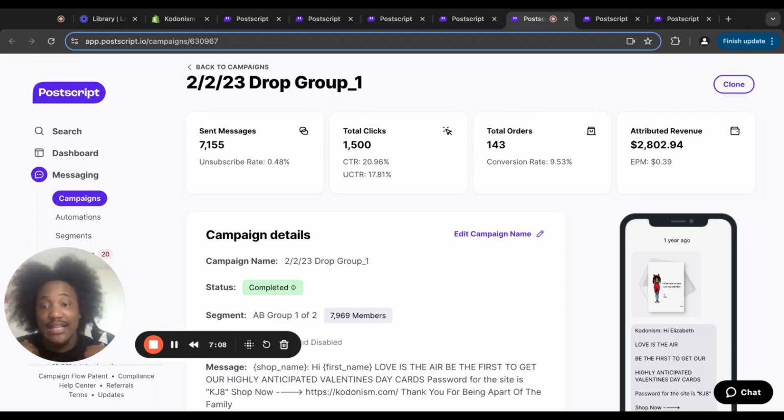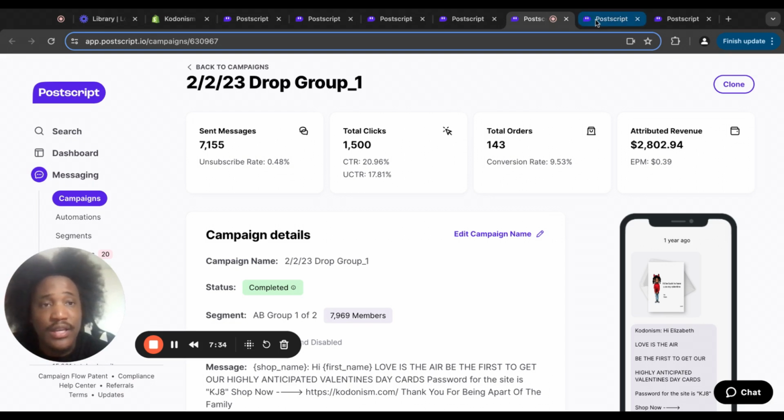So that's why I like to see which one converts better. Because if I can just make a lot of money off of just sending a message with just text, I will send just text. But it's really cheap to send SMS messages, guys. So I would say just go ahead and put the picture in there, because I like the customers to see, oh, who's this message coming from, what they got going on. They get to see the product and then they come over to the site.